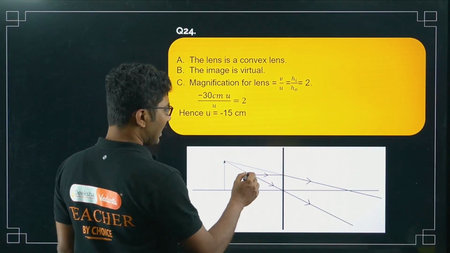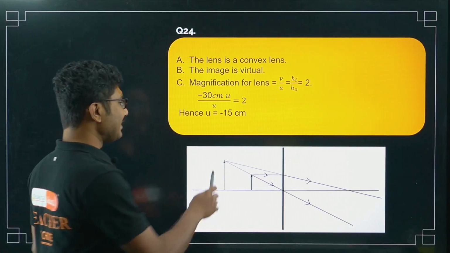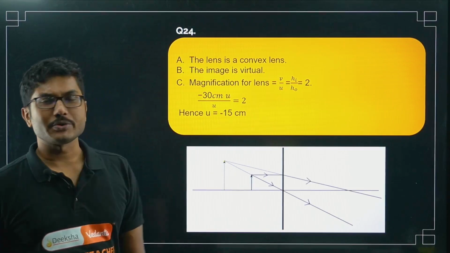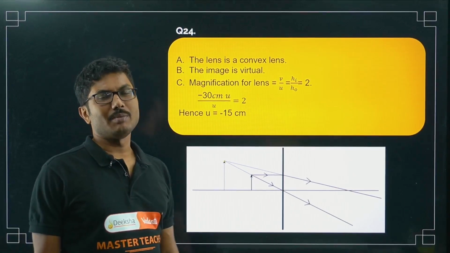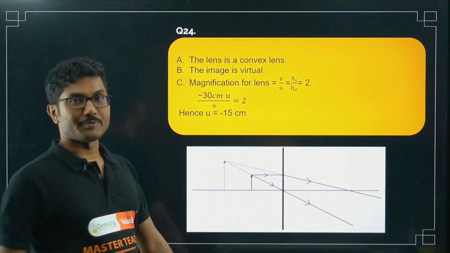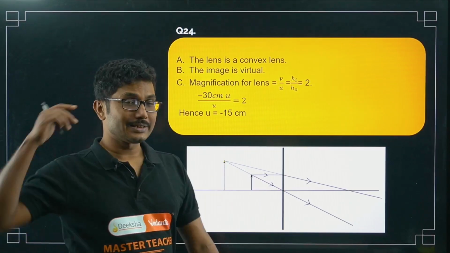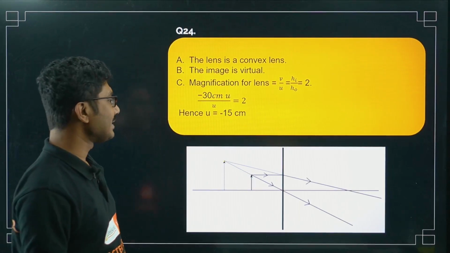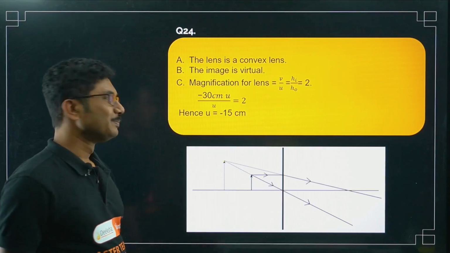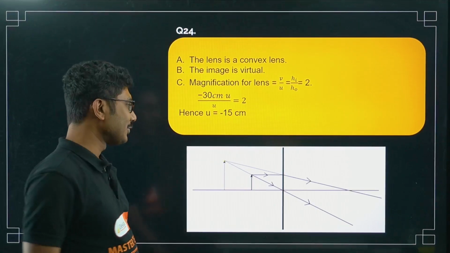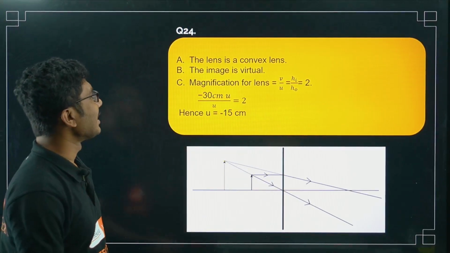So if you see, the image is virtual but it is enlarged, right? So the image is enlarged and virtual. That is only possible for a convex lens. For a concave lens, the image is virtual but it is smaller than the object and it is generally formed ahead of the object, right? In this case it is behind the object and it is inverted, right? That's why we always say that this is a convex lens, right? And they have reversed the image to confuse you. Okay, so that you get confused. They have removed the lens, right? So this is a convex lens.